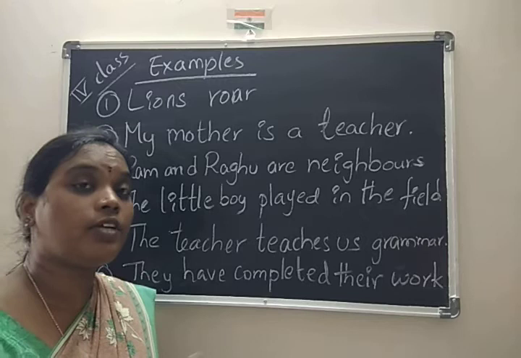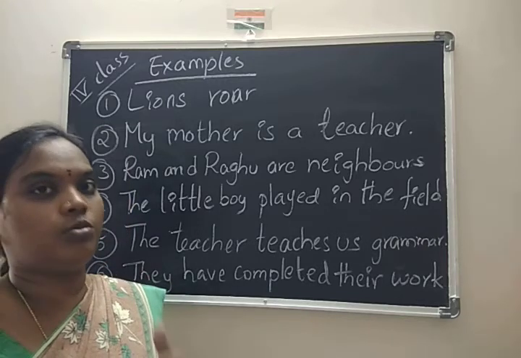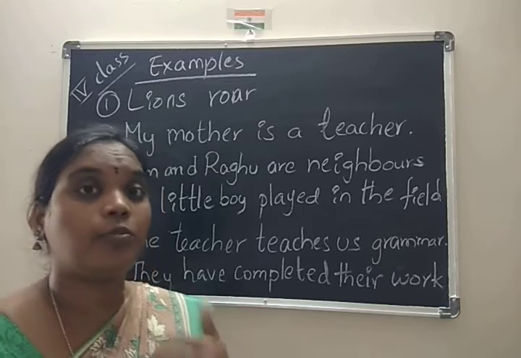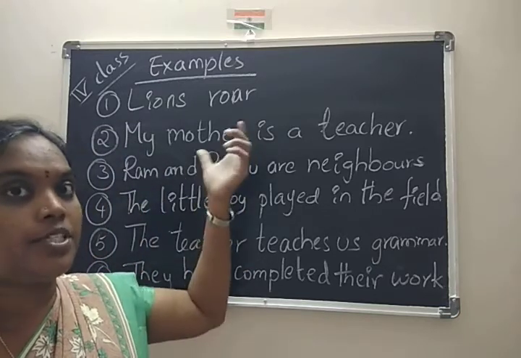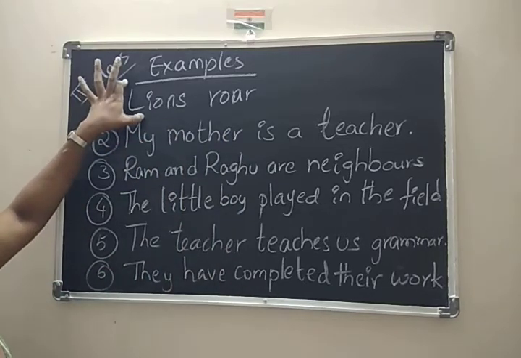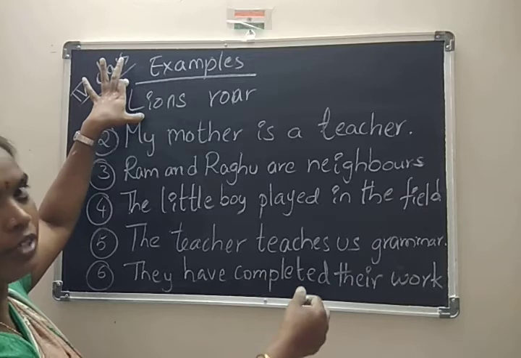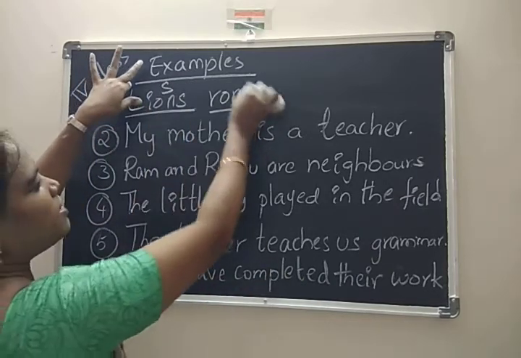Why have I given different types of examples? Because I want to explain the difference between each sentence. See, first, lions roar. Before that I gave the explanation: lions is a subject and roar is a predicate.